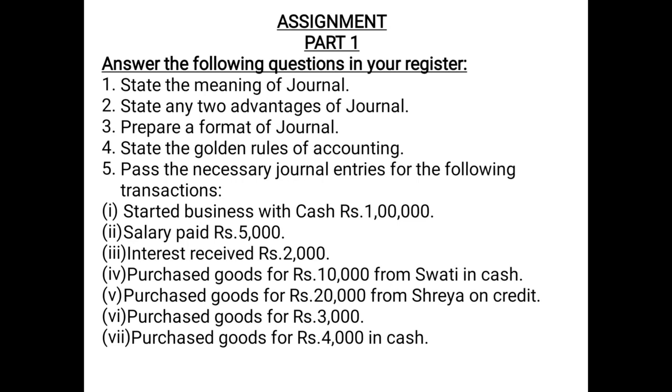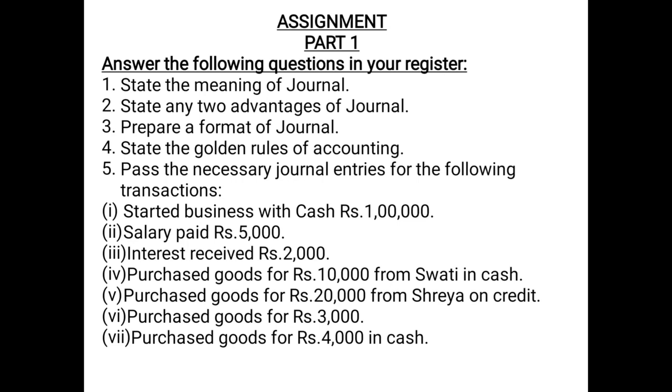Then question number 4, you have to state the golden rules of accounting. So you will write personal account, debit the receiver, credit the giver. Real account, debit what comes in, credit what goes out. Nominal account, debit all expenses and losses, credit all incomes and gains.